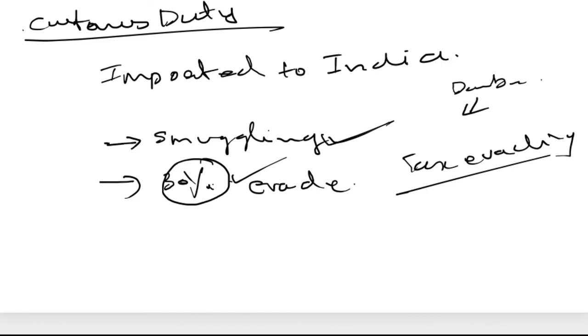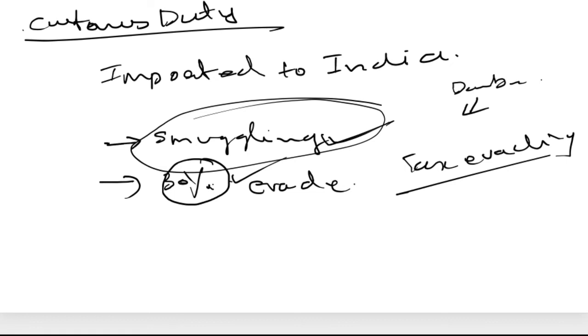So they have to evade. That's why it is called smuggling. The custom duty is leviable even on products bought in another country, as I said. The purpose of custom duty is to ensure that all goods entering the country are taxed and paid for.